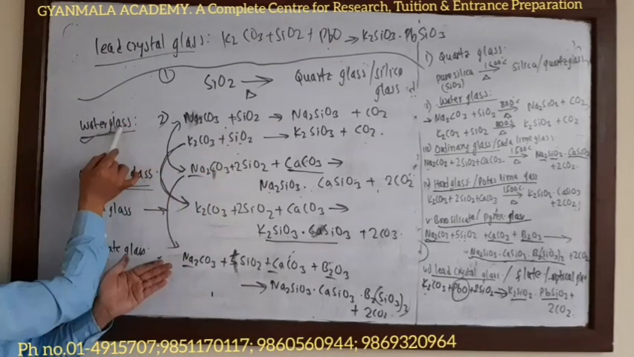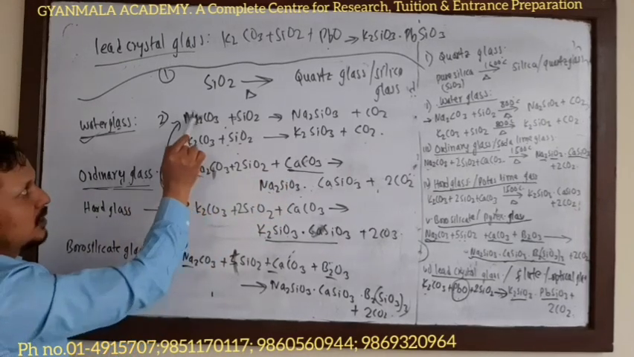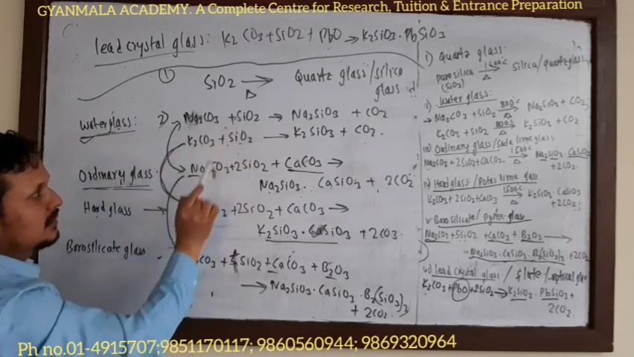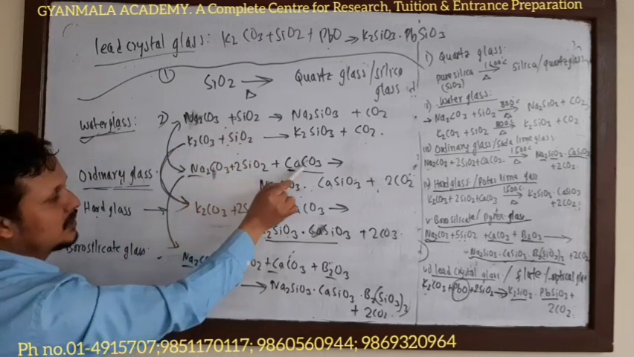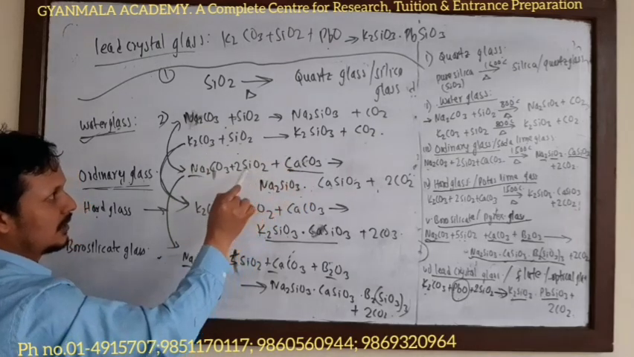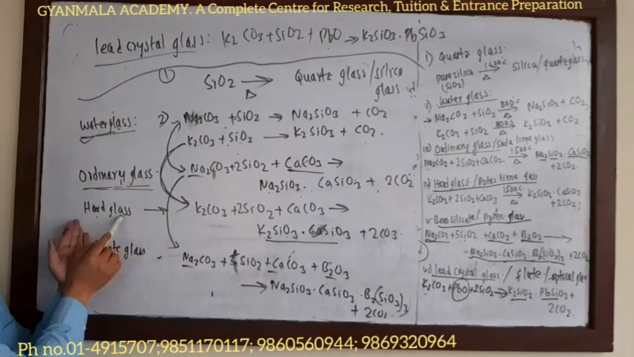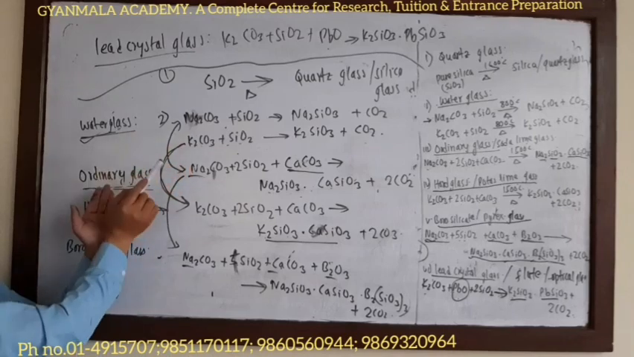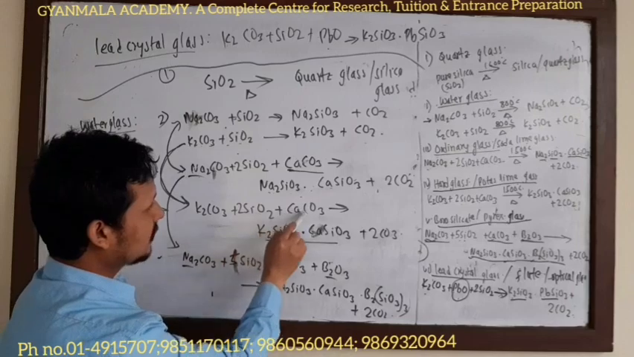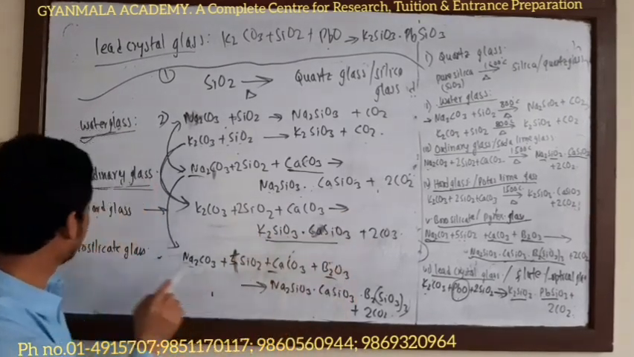The first part of the water glass, when heated with calcium carbonate, forms the ordinary glass. The first type of water glass has sodium carbonate and silica. Sodium carbonate plus silica plus calcium carbonate gives two types of metal, sodium and calcium, so sodium silicate and calcium silicate. Now hard glass: the second type of water glass is heated with calcium carbonate. Potassium carbonate, silica plus calcium carbonate gives potassium silicate and calcium silicate, the silicate glass.